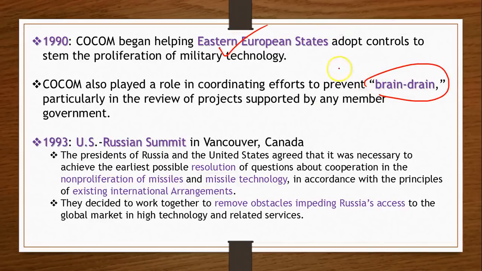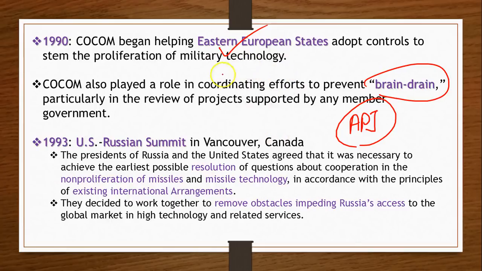Now, if you don't know what brain drain is all about, then let me give you a small example. Imagine that APJ Kalam, former president, missile man of our country, if he would have left India, and if he would have spent his career in a country like USA or UK or any other country, you know that all the things that we take pride in at present that were created by APJ would be products of USA, isn't it? So it is basically losing your talented people. This is what brain drain is all about.